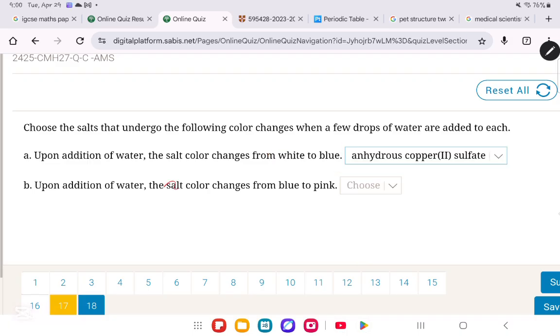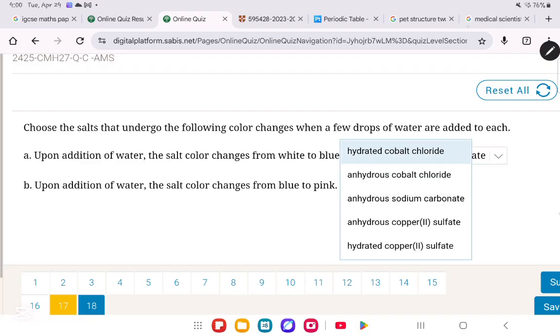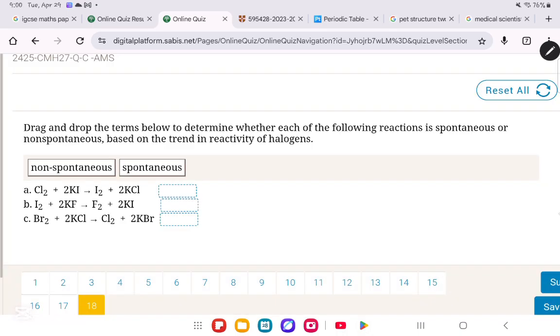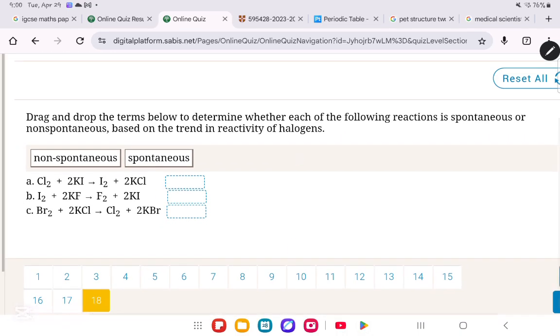For part B, upon addition of water, that means directly it's gonna be anhydrous. So you're gonna remove everything that's not anhydrous. And then it changes from blue to pink. When it changes from blue to pink, you know that it is anhydrous cobalt chloride. That is it. We move on to question number 18, the very last question.